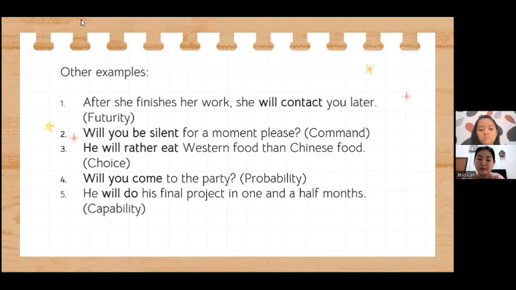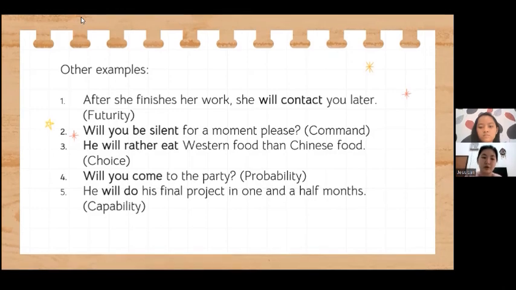I'm sure you now know about the simple future will, briefly. Moving on, we will have Miss Liliana here to continue our discussion today about the to be going to.